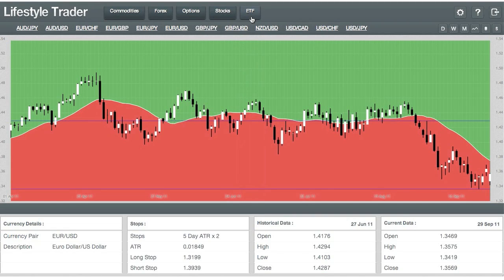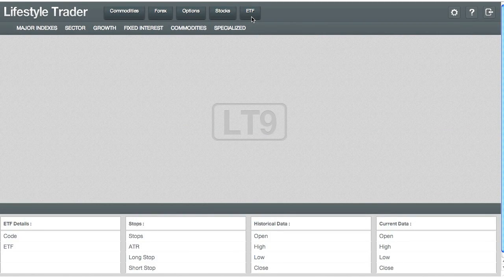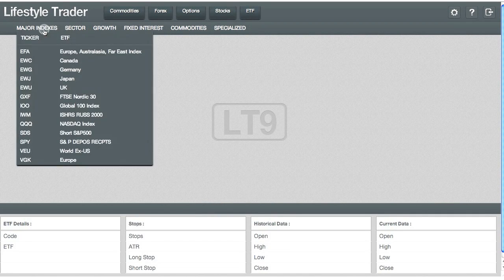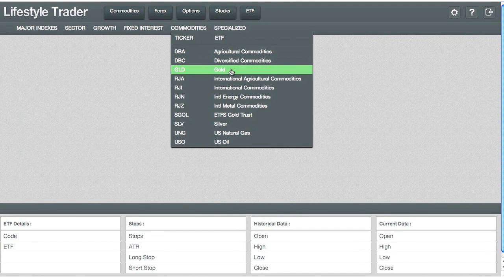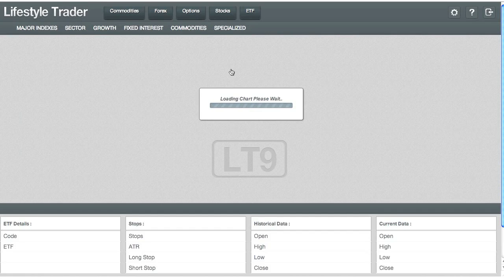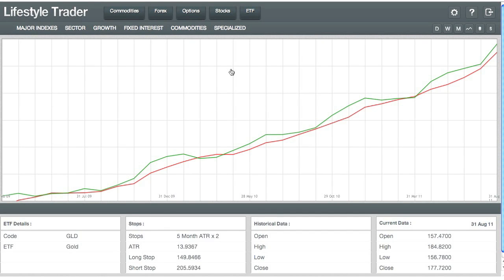The ETFs module would be next, and this is used for a bit more longer term trading, as we have different groups of ETFs that we've merged together. For example, if we want to look at the gold ETF that holds real gold bullion, GLD, you can trade that on a weekly, monthly, or a daily basis and have a look at the charts. Now, the strategy is the same, but usually different time frame and a different instrument. So you have to determine whether it's right for you.